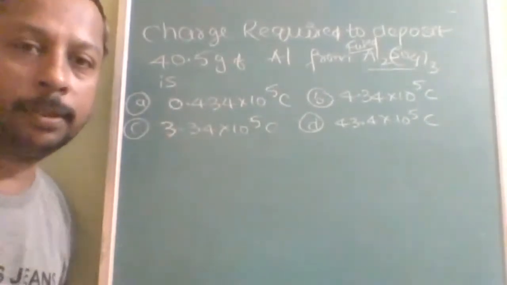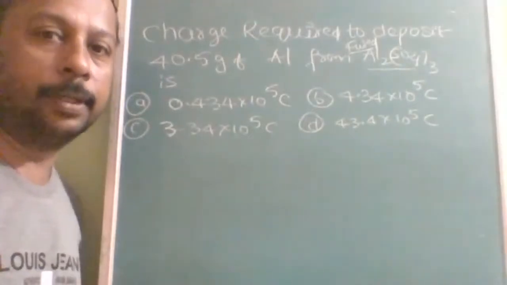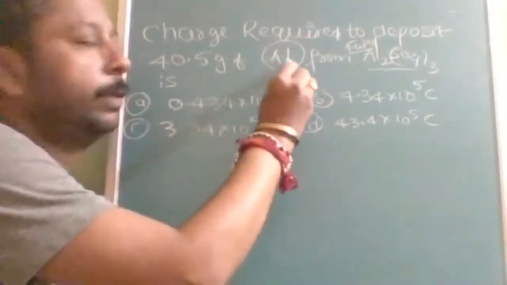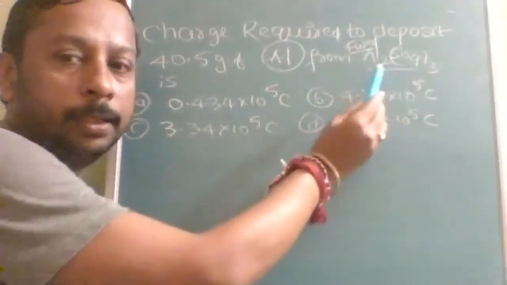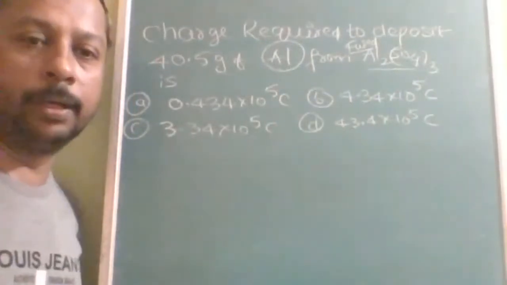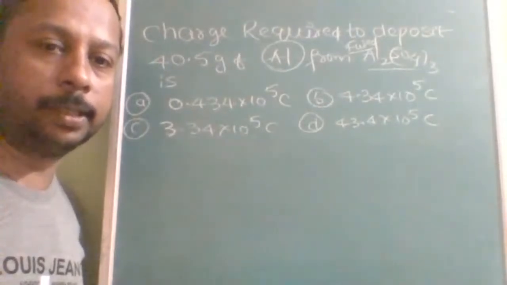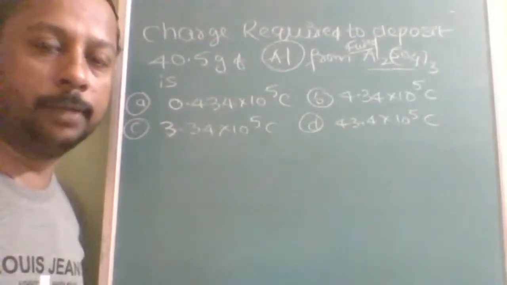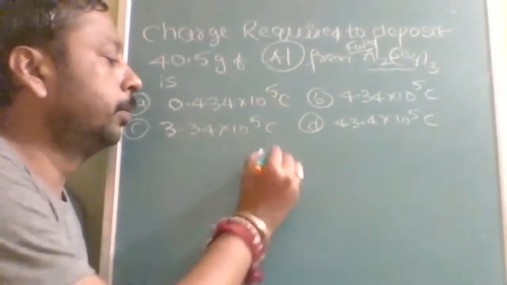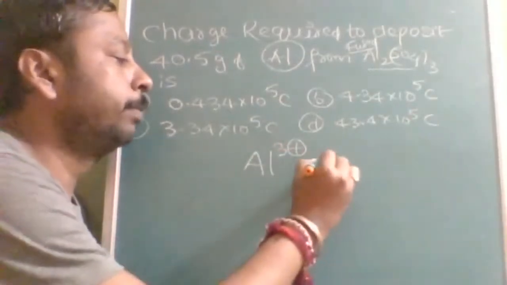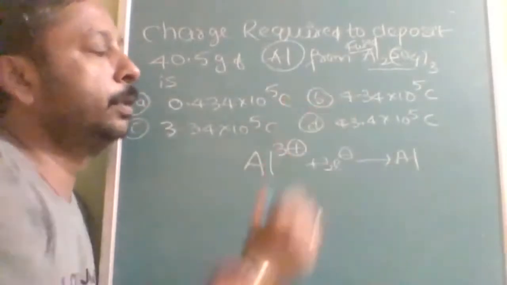Is this understood? I will tell you, you can solve directly without any calculation. Here our concentration should be on the aluminium, because no matter what formula they give, you should be worried only about its oxidation state change. If you are confident about the oxidation state change, then you can solve it nicely. So Al3+ plus 3 electrons will give you aluminium. Is this understood? The question is about the charge.